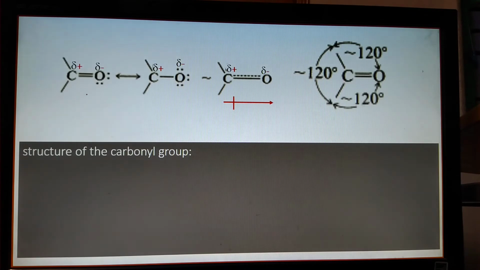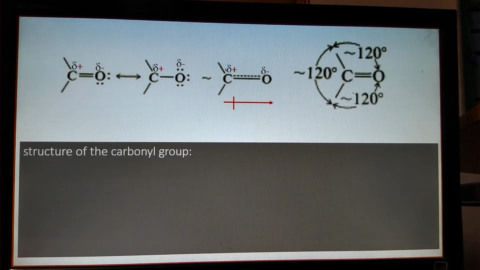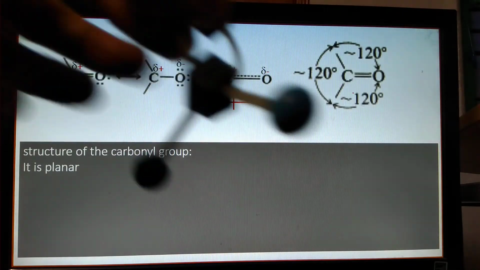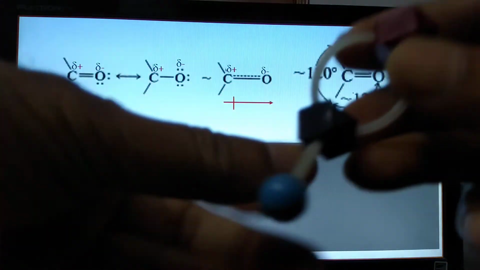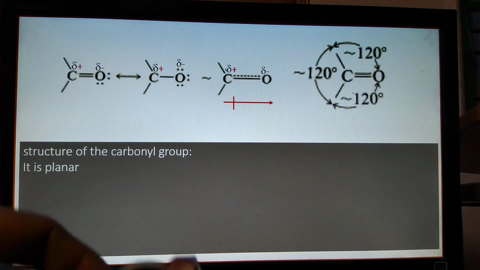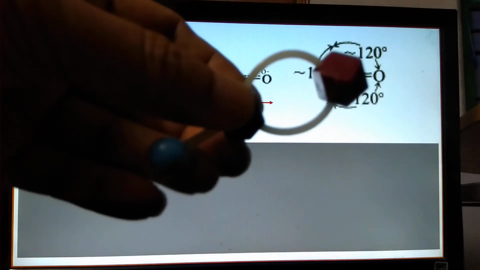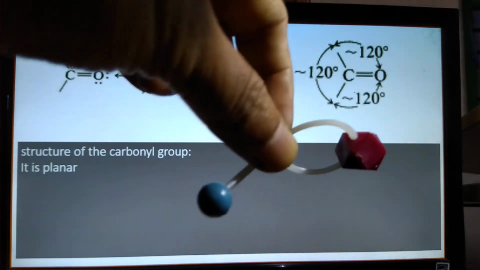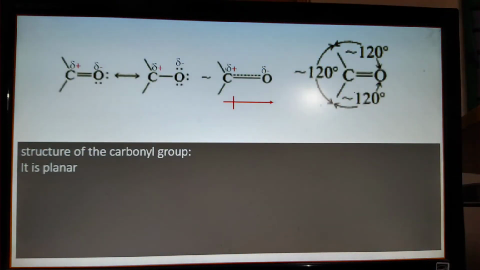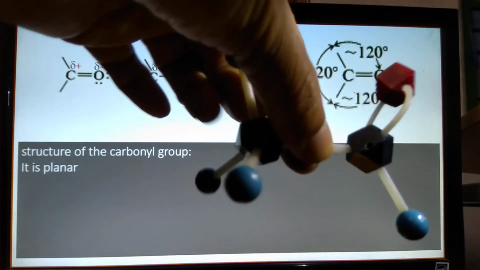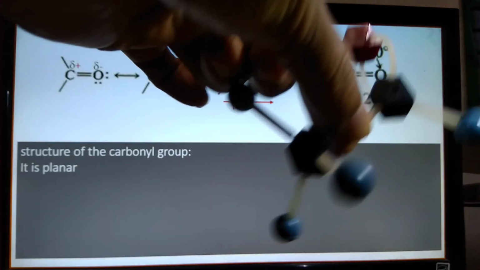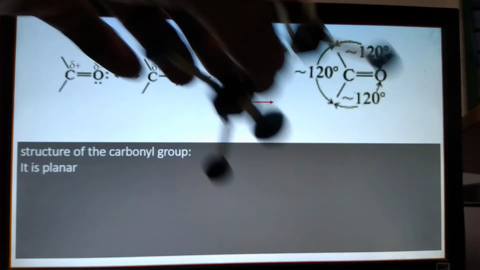This is a simplified picture of carbonyl groups, and from the structure we can say it is planar. Look, this is formaldehyde or methanal. It is a planar system. Or this is acetaldehyde or ethanal. It is also a planar system.